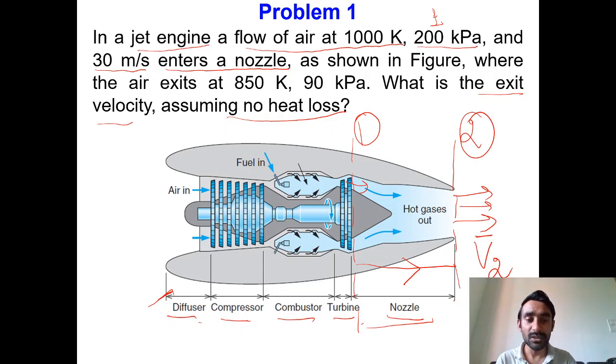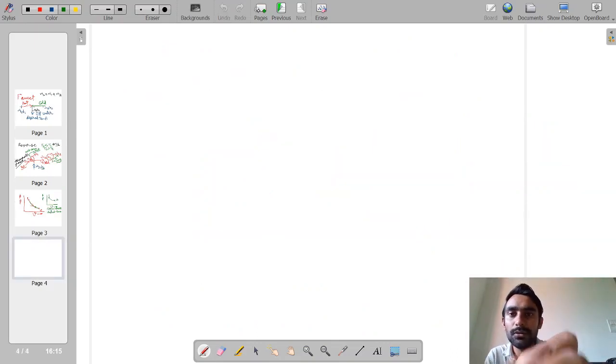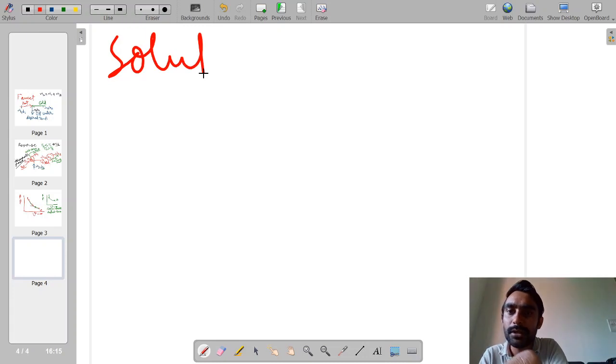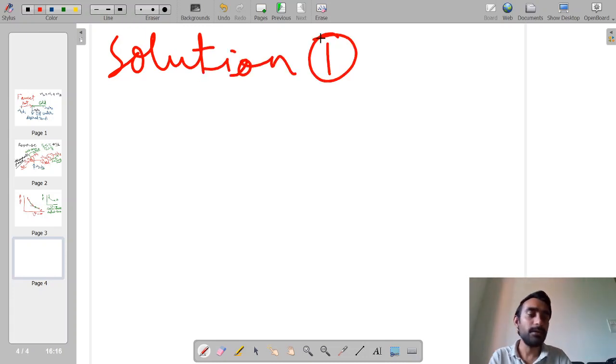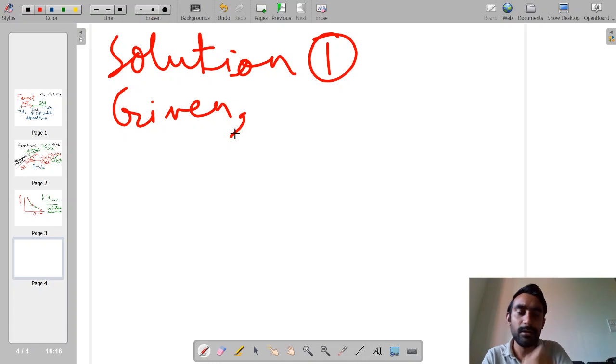So let us first note down the initial given conditions. We are now solving problem number 1. First we have to note down our given parameters. I have defined the inlet state as state number 1.